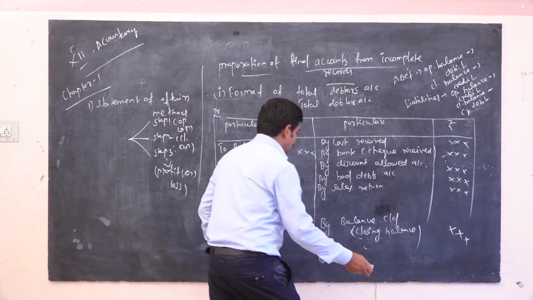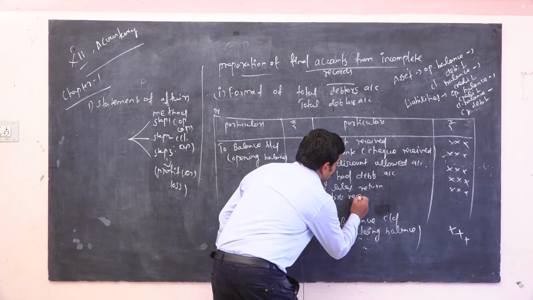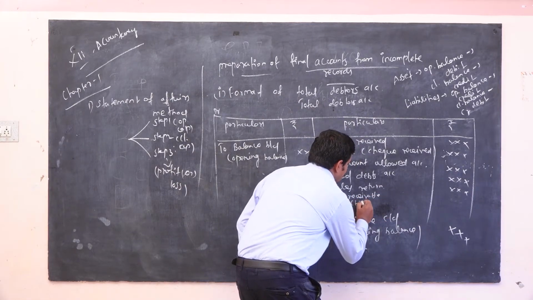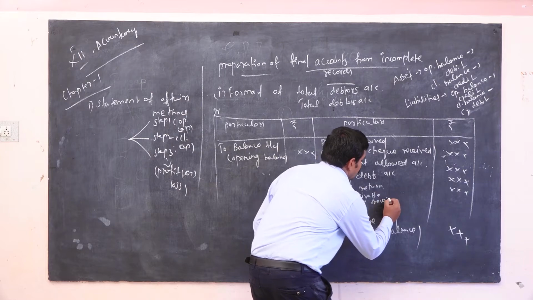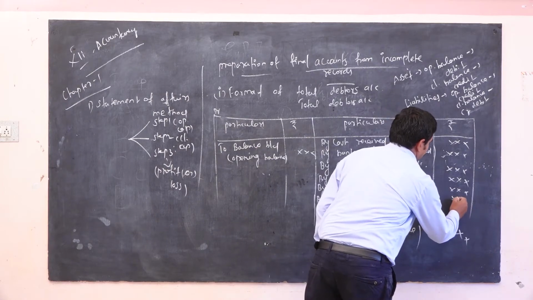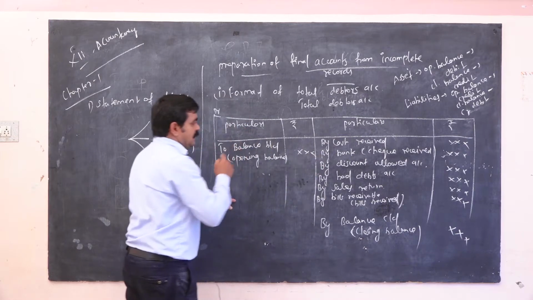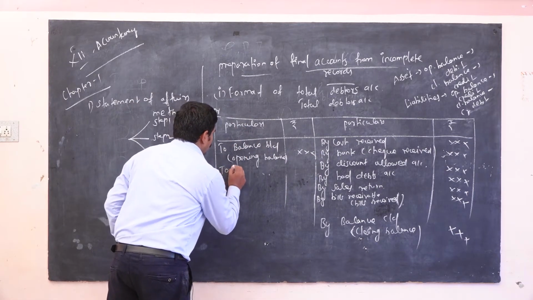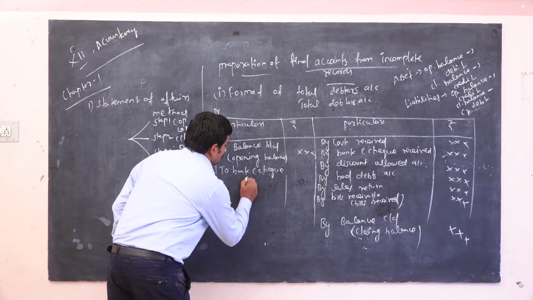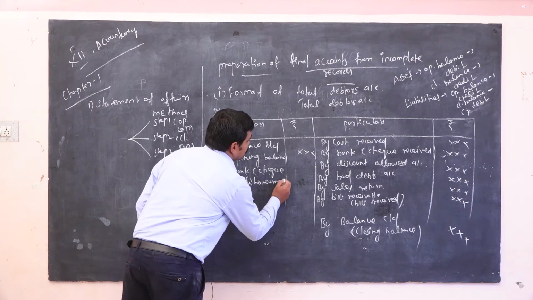Sales return, then by bills receivable, that is bills received. Okay, so here by cheque received, here to bank, cheque dishonor. What do you mean by dishonor?